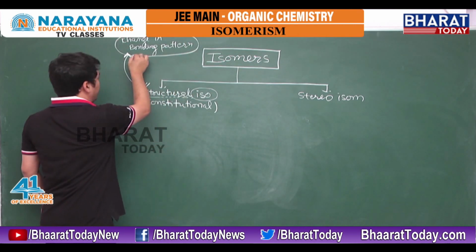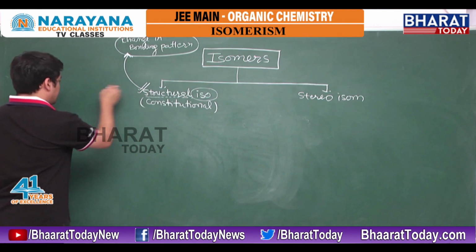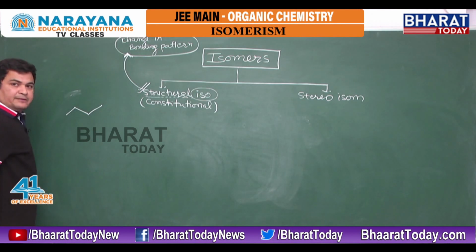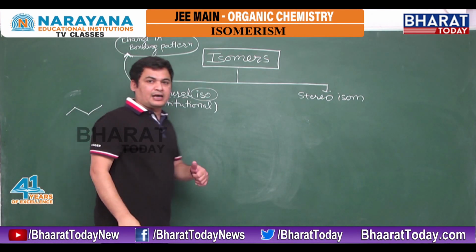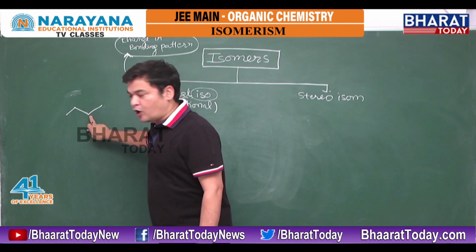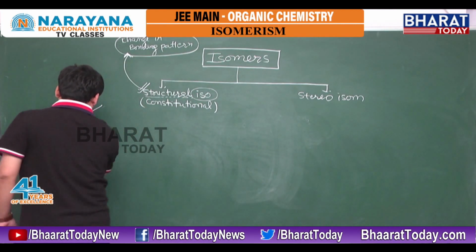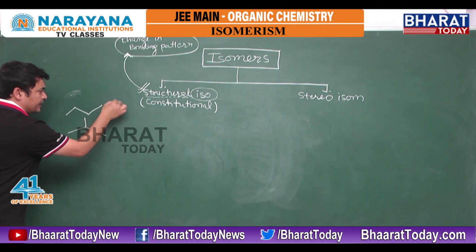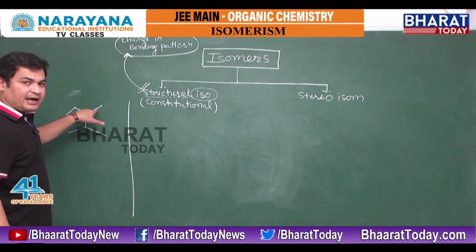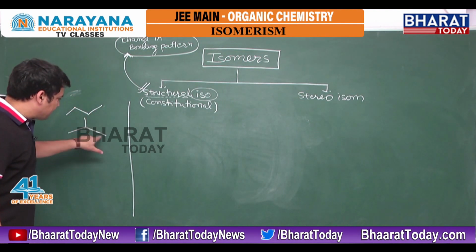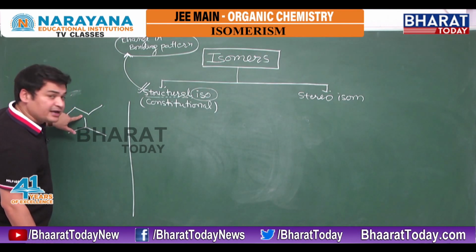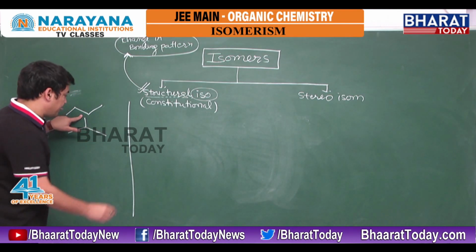Suppose I have a 4 carbon chain, this butane. If I cut this methyl from the corner point and place it here, what I am doing is changing the bonding pattern. Here we have 4 carbon, here I have placed 3 carbon with 1 methyl cut from this point and placed here.